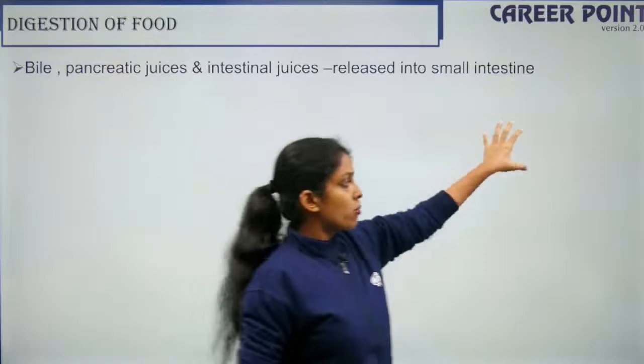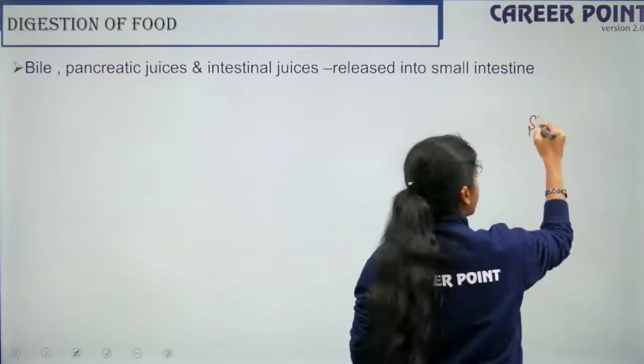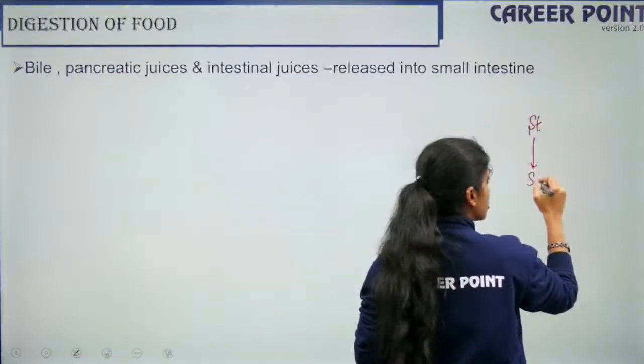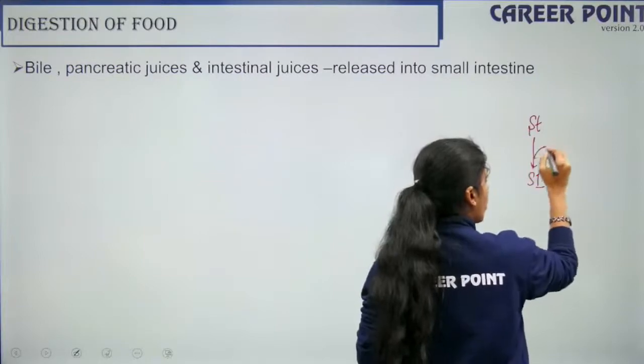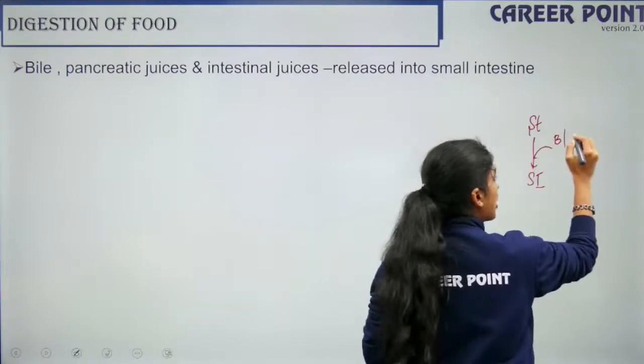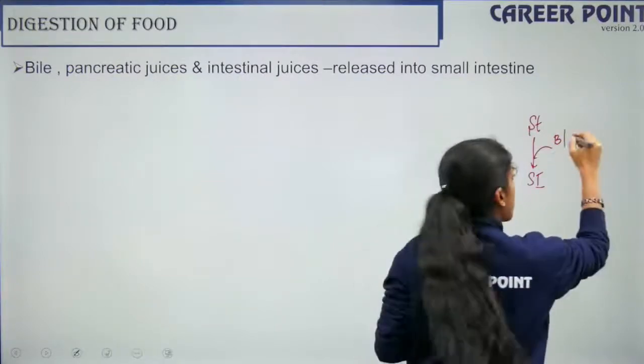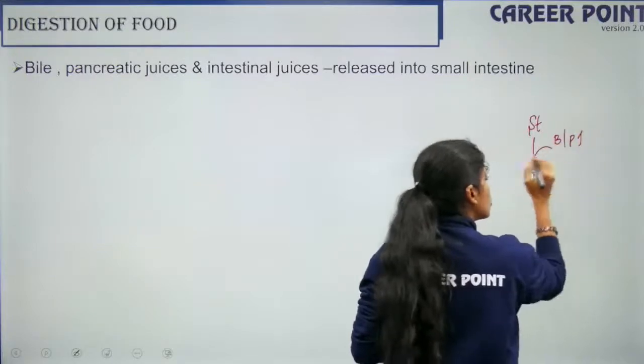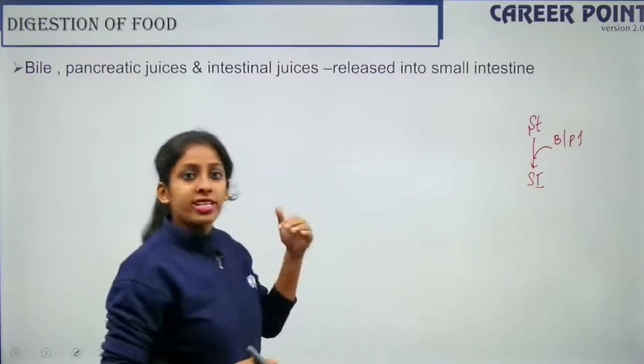So we have our stomach. Let me say we have the stomach here and here we have the small intestine. On the way, it connects my common hepatopancreatic duct. So my bile and my pancreatic juices join here. So what is the function?